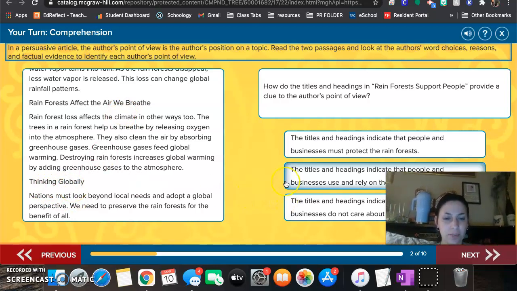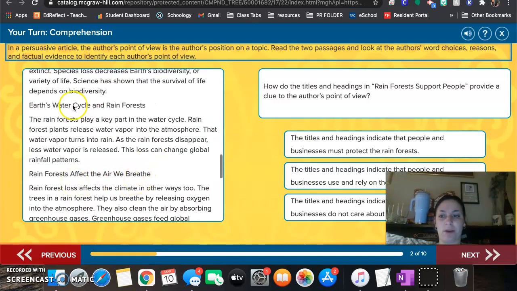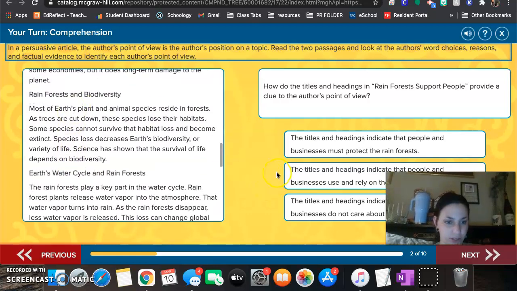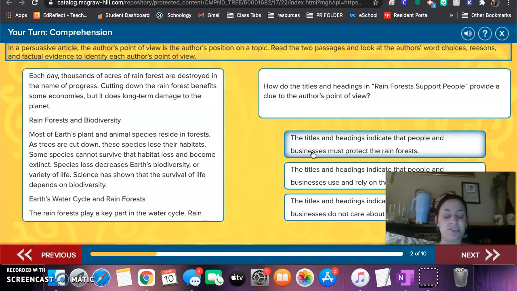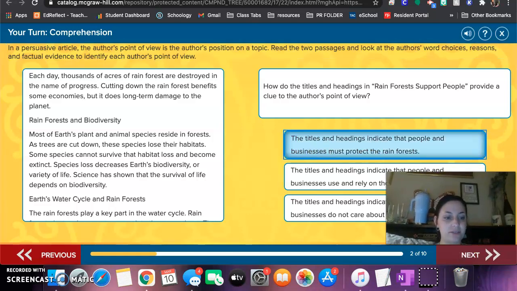Okay, let's look at number 2. The titles and headings indicate that people and businesses use and rely on rainforests. I don't think it's talking about people. I feel like it's talking more about the earth. So I don't think number 2 works. Number 3, the titles and headings indicate that people and businesses do not care about the rainforests. I don't think that's what these subtitles tell me. I think that they indicate that people and businesses must protect the rainforests.